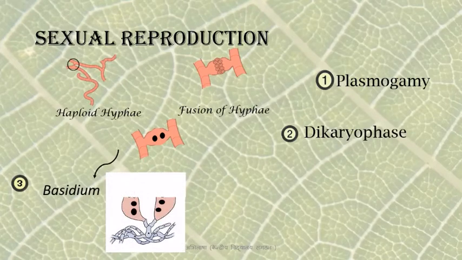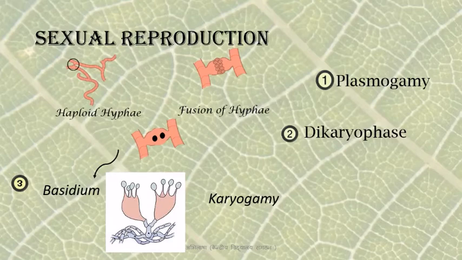Now, this basidium will have 2 nuclei because of the dikaryon stage. The karyogamy, that is the fusion of nuclei, and meiosis will occur inside this basidium, so that basidiospores will be formed. Now you can see here that the basidiospores are exogenously produced on the basidium.